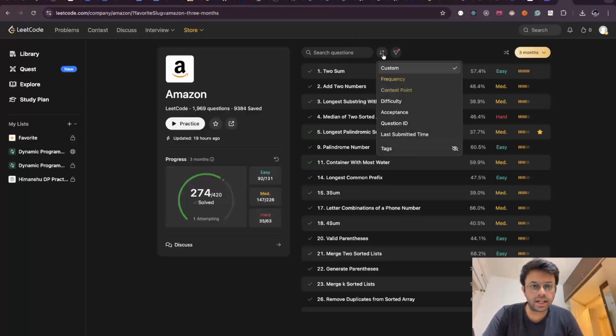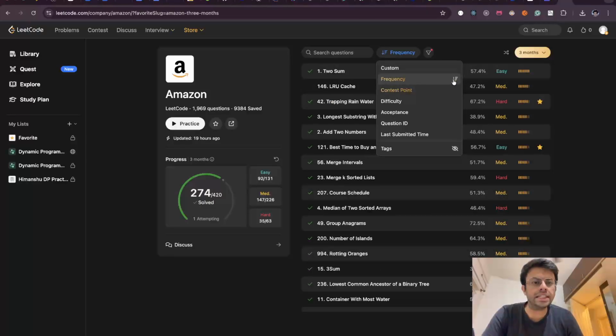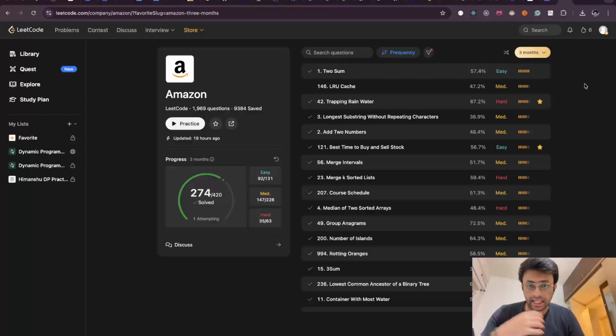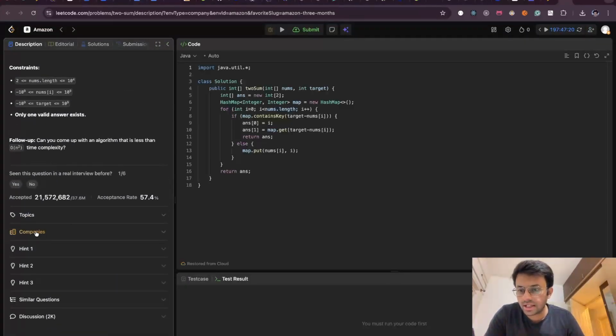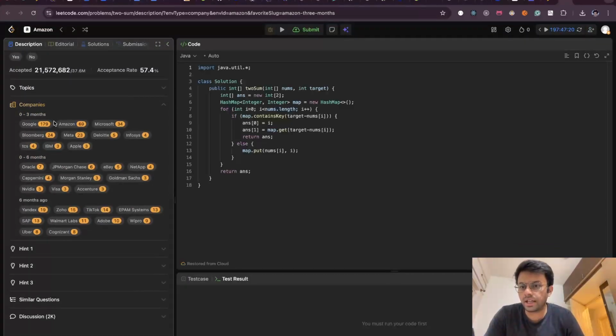Now here you can sort it by frequency in decreasing order. This means the question that was repeated the most number of times will come at the top. So if you pick this question, you see that it was asked by Amazon 69 times.